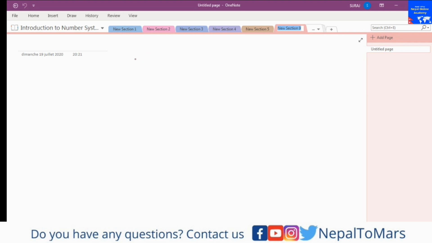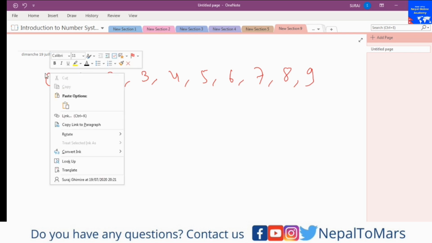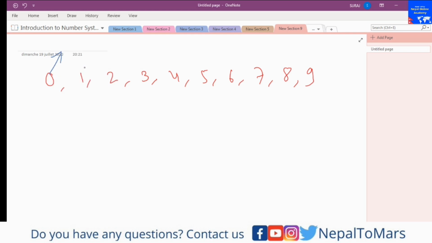So here we have 10 digits: 0, 1, 2, 3, 4, 5, 6, 7, 8, 9. Even numbers, odd numbers. 0 has nothing, so it can be said to be an even number, because when we write 10, it is even.